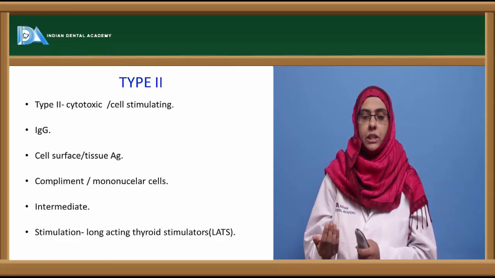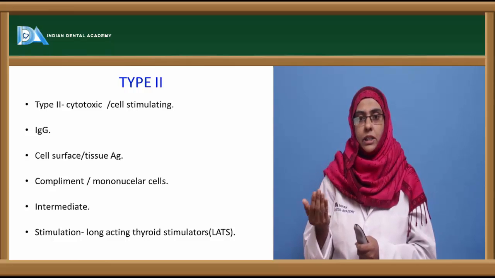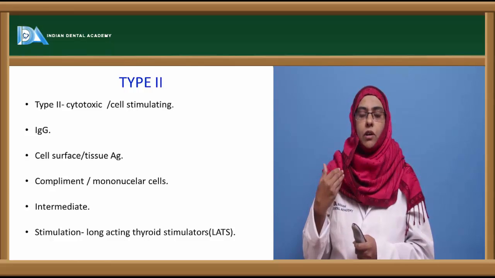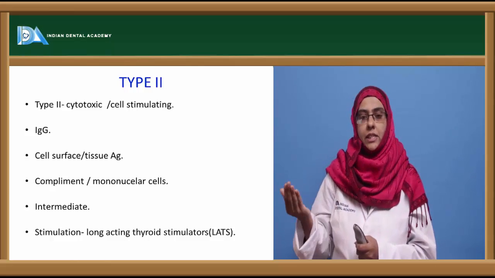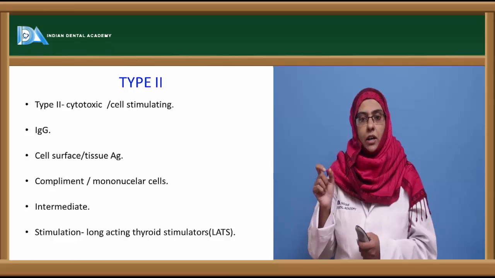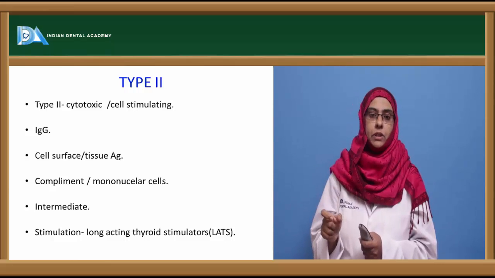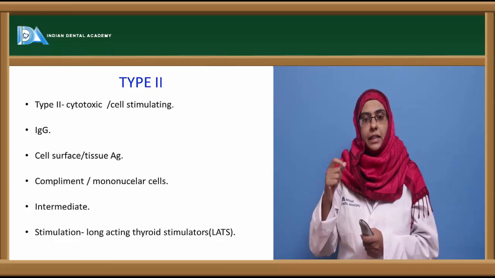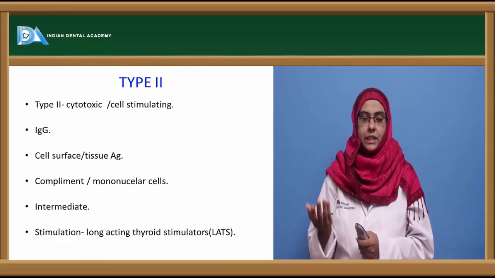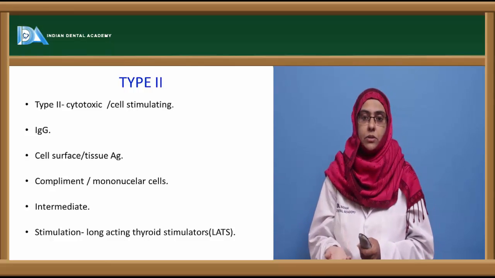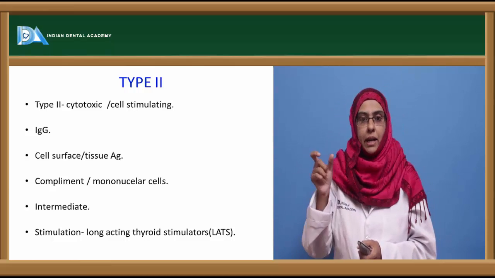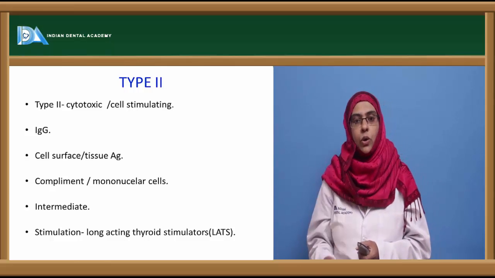These types of antibodies are called agonist antibodies and antagonist antibodies. They enhance the production of larger amounts of hormones, and especially the thyroid cells are usually affected by this IgG antibody. They act as long-acting thyroid stimulator antibodies. They bind to the hormone receptor and see to it that more thyroid hormone is produced in excess. That is also deleterious to the human body. Apart from that, these antibodies can also act as blocking antibodies. That is, they bind to the receptor and see to it that no hormone is produced.